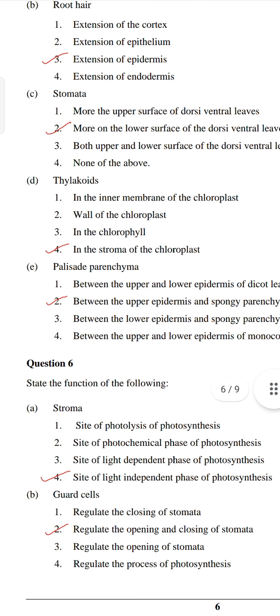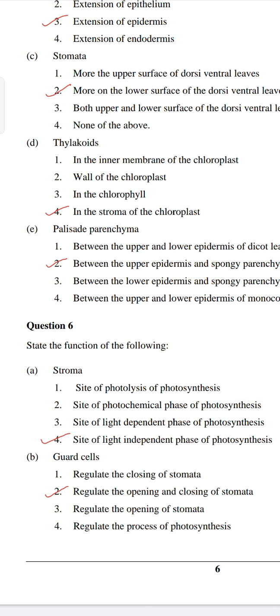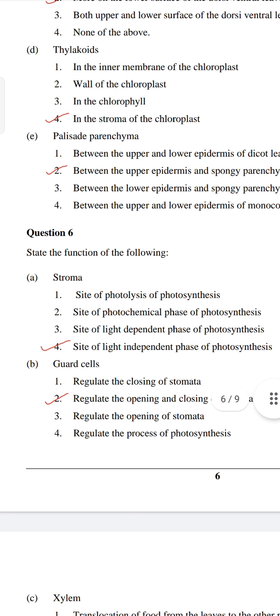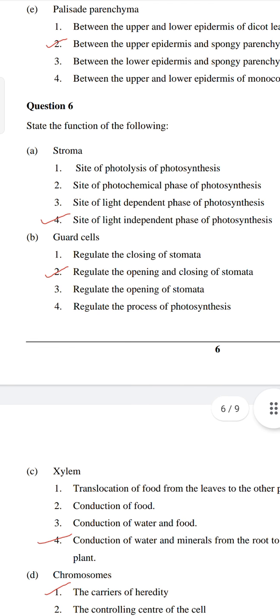Okay. Now question number 6, state the function of the following. You have to state the function. A. Stroma. The answer is site of light independent phase of photosynthesis. B. Guard cell. Regulates the opening and closing of stomata. If the guard cell is turgid, the stomata will open. If the guard cell is flaccid or shrunken, the stomata will close.